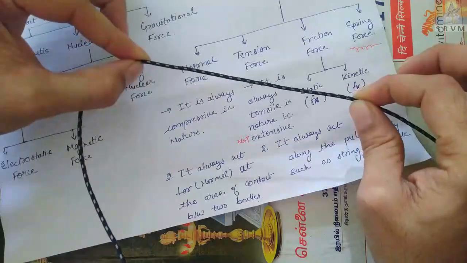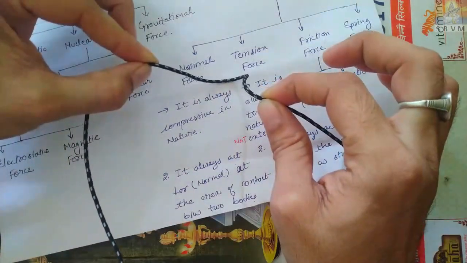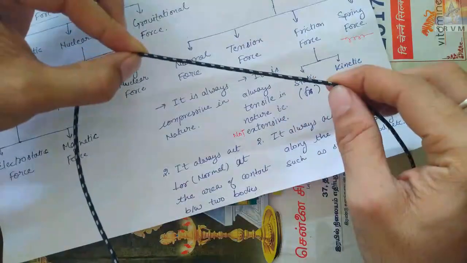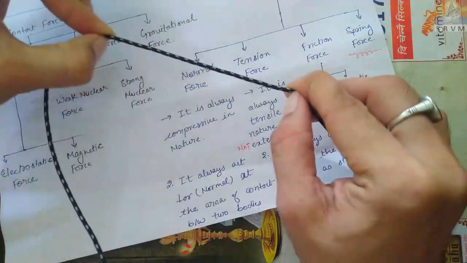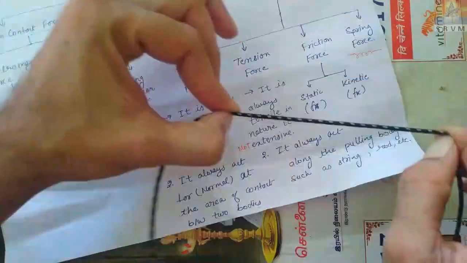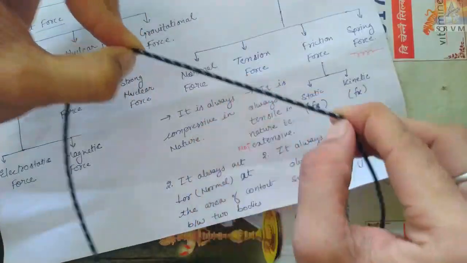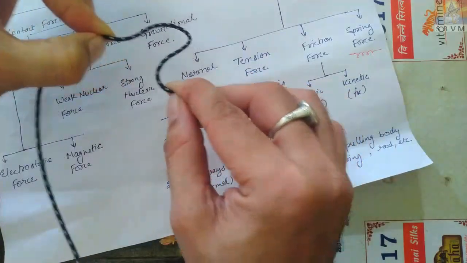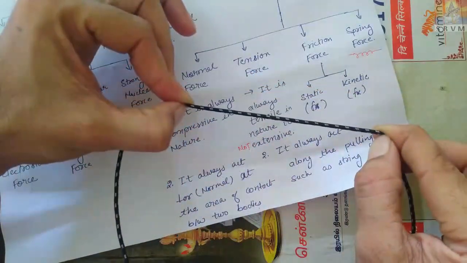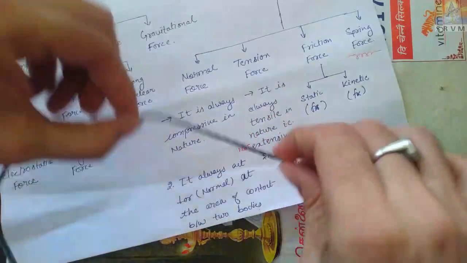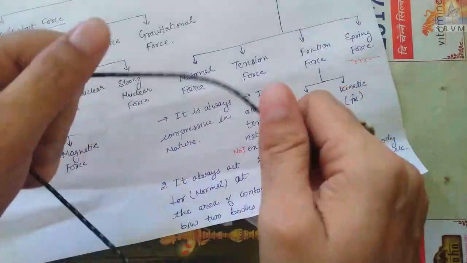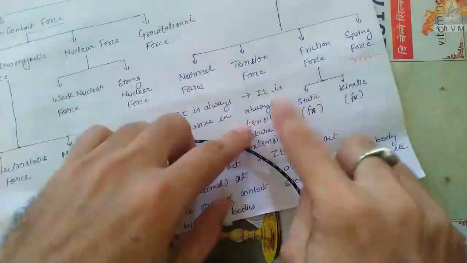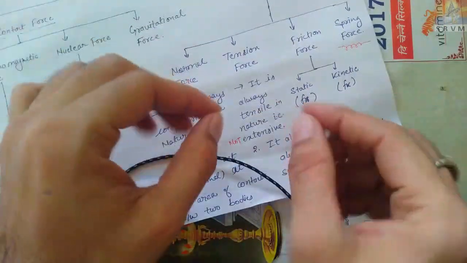Now if this body wants to push that body with a string, will it be pushed? No. But if these bodies are tied with a string, if I want to pull this body, I can pull it, but I cannot push this body. I cannot push it by shoving, but I can certainly pull this body. So this says that tension will always be tensile, never compressive. Just the opposite of this, normal will always be compressive, not tensile, and tension will always be tensile, not compressive.